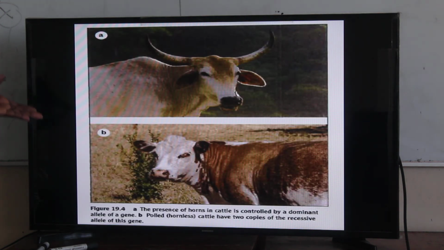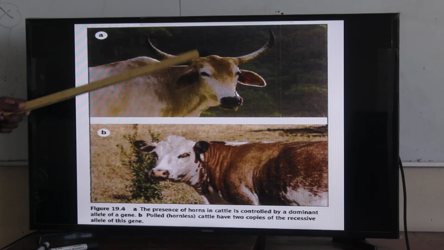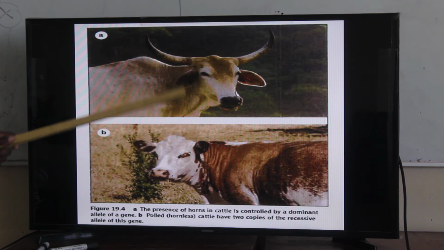Now, this is another example of variations. Same animal, but again with different features. This one has horns, this one doesn't have. So again, the presence of horns can also be controlled. This actually occurs by a dominant gene in that particular animal.